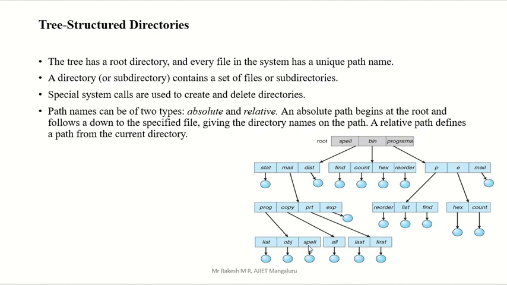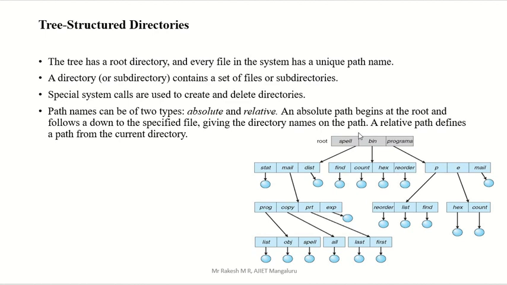Current directory means only that particular directory. I will give an example. See, I want to access this file. If you are going for the absolute method, how do you give the path? First, this file name is present in first. First is related to which directory? First is a directory that is related to PRT. PRT is related to mail. Mail is related to spell. Spell is related to root.